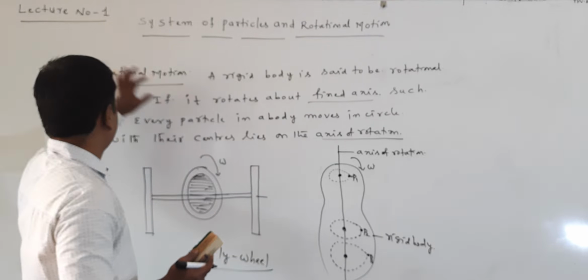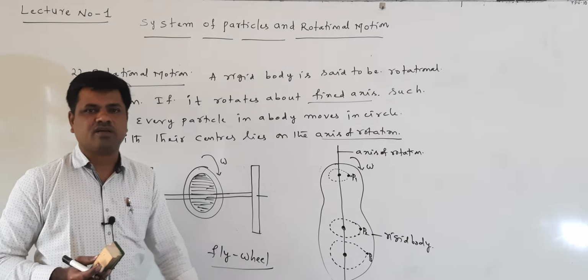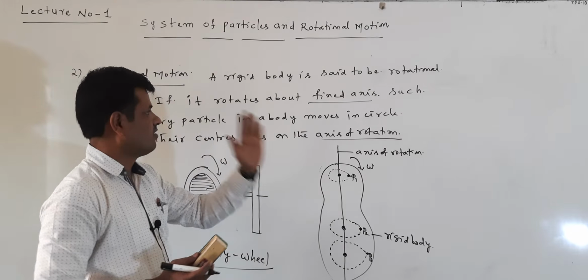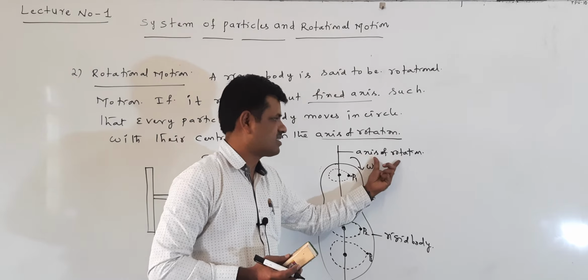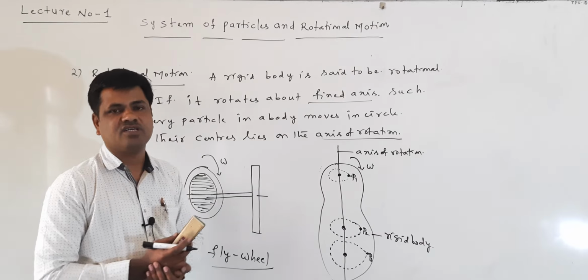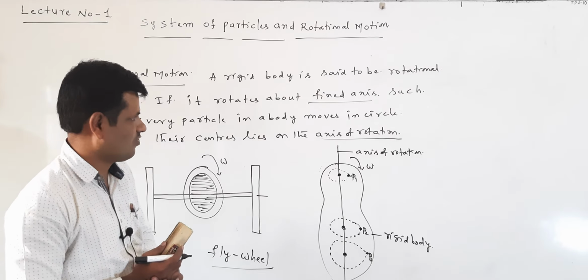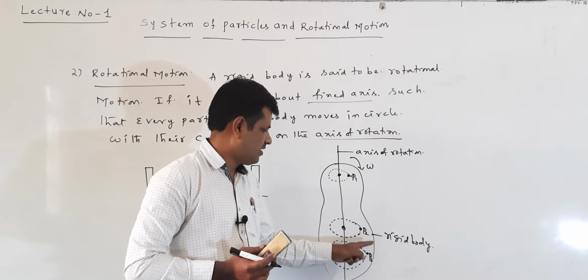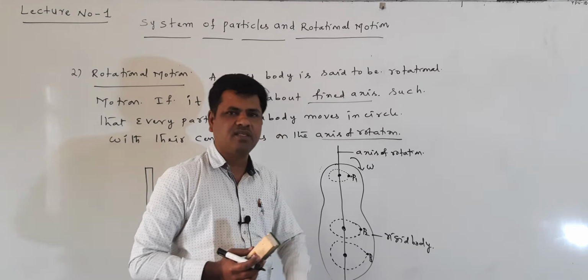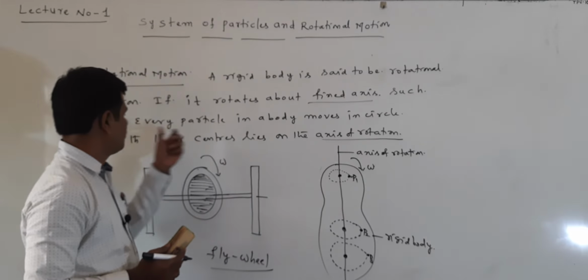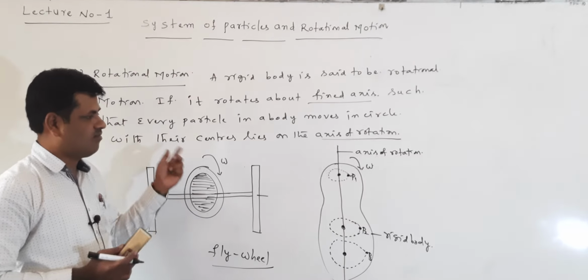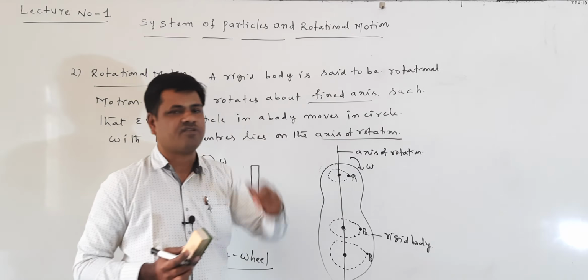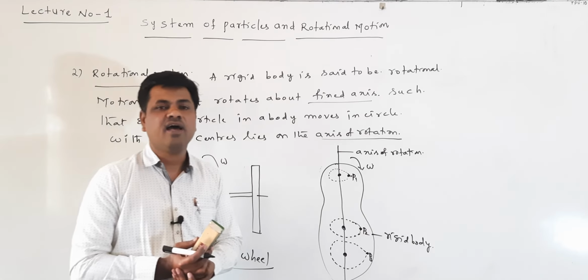This is called rotational motion. A rigid body is said to be in rotational motion if it is rotating about one fixed axis, called the axis of rotation, such that every particle in the body, not only P1, P2, P3, moves in a circle with its center on the axis of rotation.